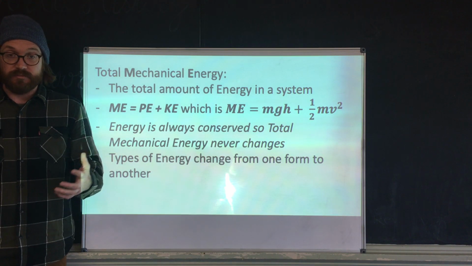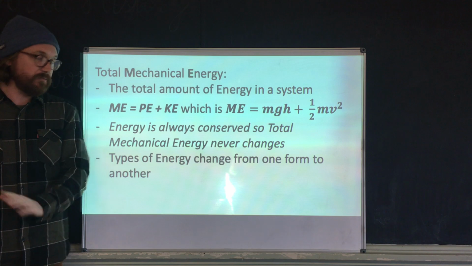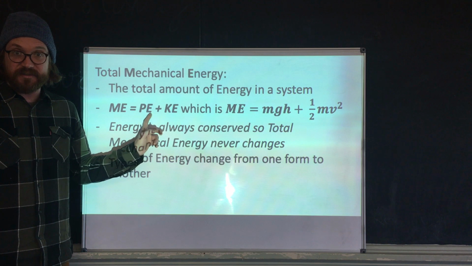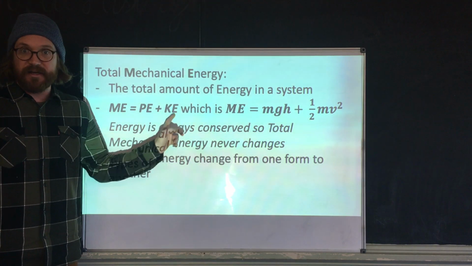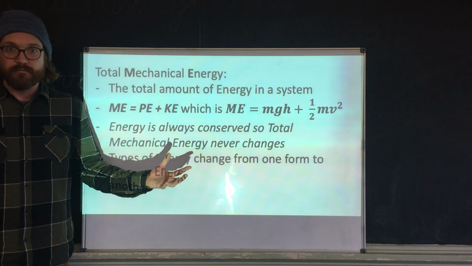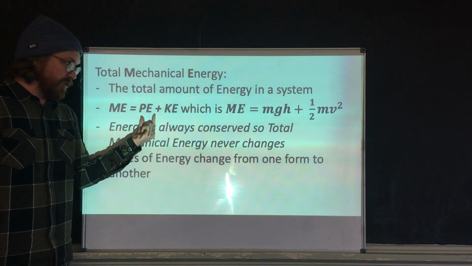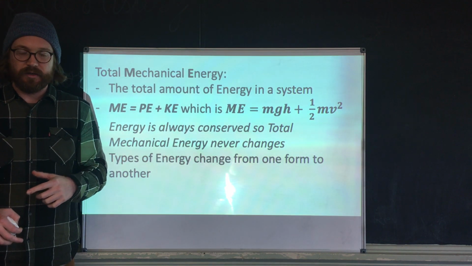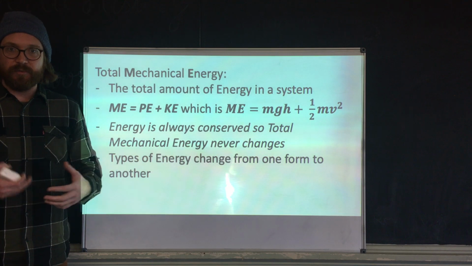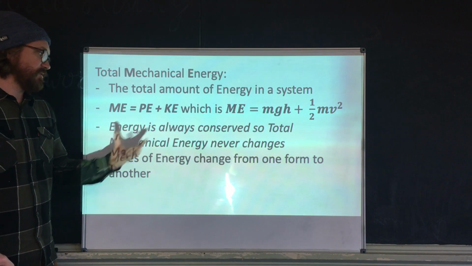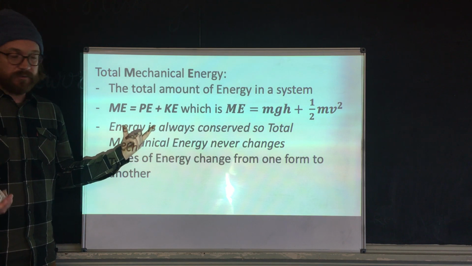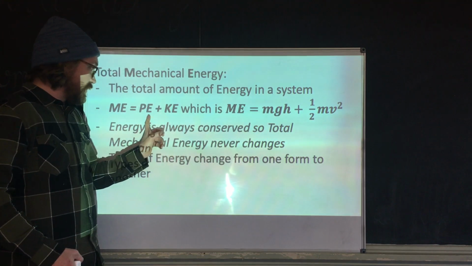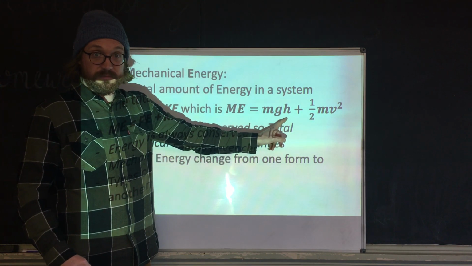So to find this, the equation that you have, and this is on your equation sheet, is the following. Mechanical energy equals all of the potential energy in the system plus all of the kinetic energy in the system. That's it. If you're looking at something, you take its potential energy, you add its kinetic energy, you get its mechanical energy, all right? So as we go forward, we're gonna do a couple problems. You're gonna have to do some substitutions. So this equation, which you're given, becomes this equation. You're not given this, but you're given these 2 equations, right? Potential energy is mass times little g, 9.8, times height.